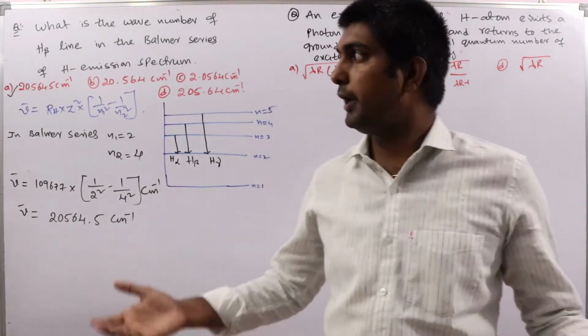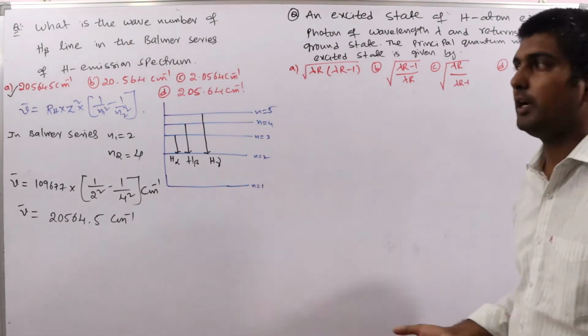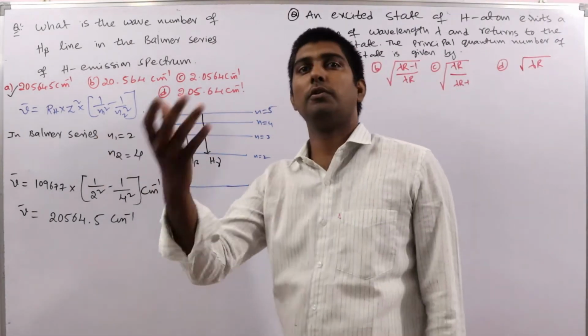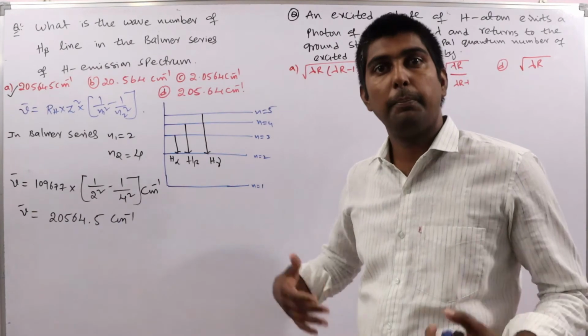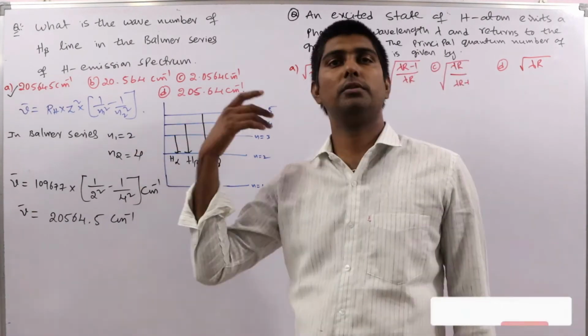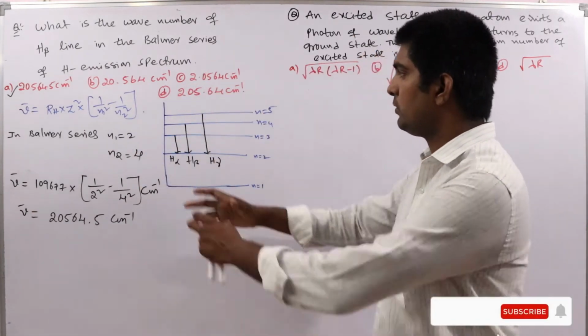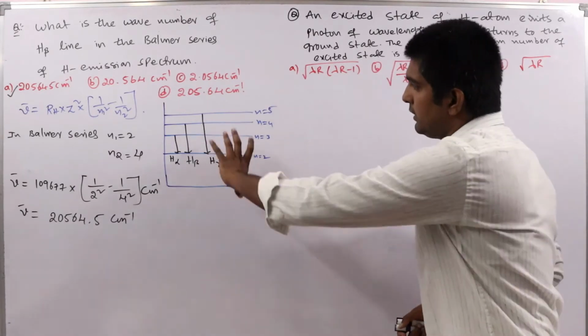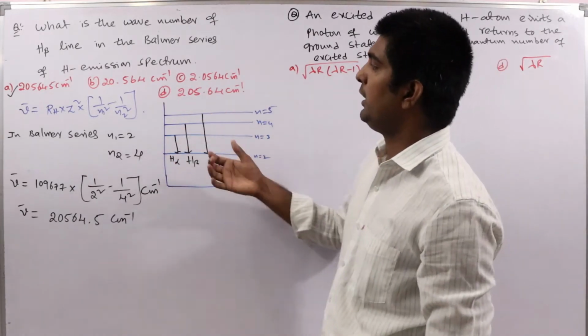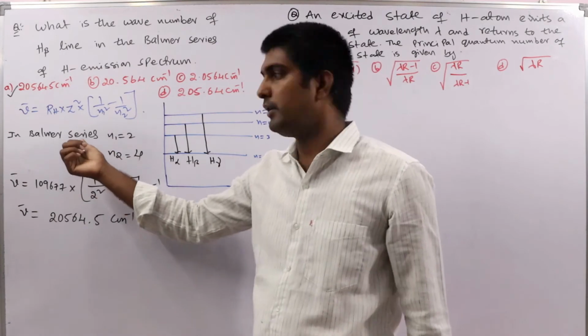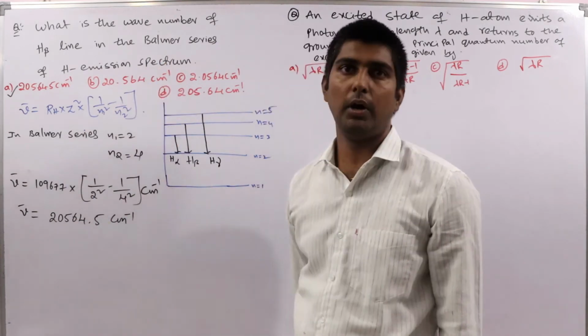Okay, clear. Suppose the same problem, Lyman series is given, in that case N1 is equal to 1. Okay, then Paschen series is given, N1 equal to 3. In that way we have to solve. Okay, so this diagram is for understanding purpose. Directly you can assume and you can write in this way and substitute in the formula.